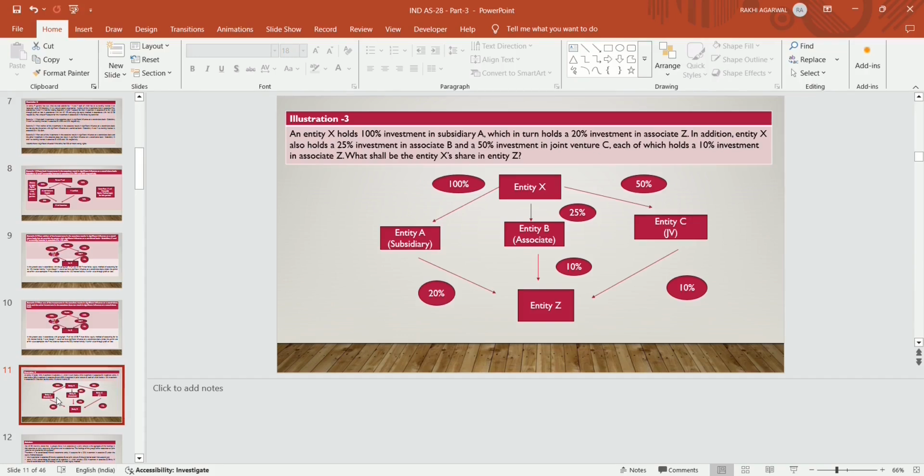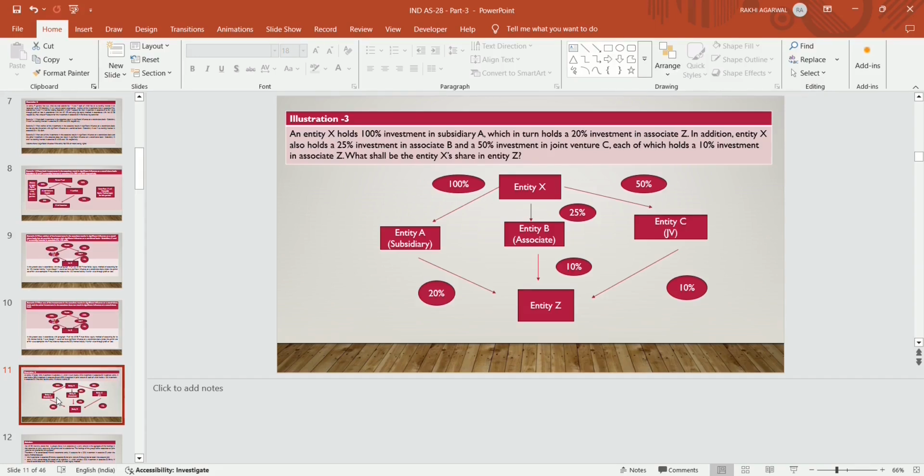So here, X Limited holds a 100% stake in A Limited, a 25% stake in B Limited and a 50% stake in C Limited. A Limited is the subsidiary of X Limited. B Limited is an associate of X Limited by having 25%, and C Limited becomes a joint venture. So in this case, how will X Limited consolidate Z Limited? As per the definition of significant influence, X Limited will consolidate the balance sheet of A Limited because it is a subsidiary of X Limited, by following Ind AS 110.